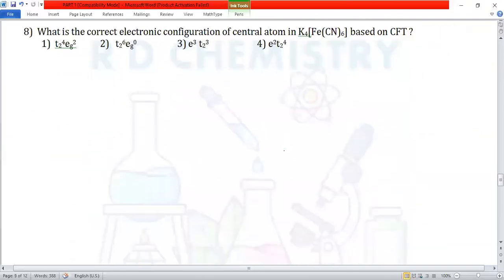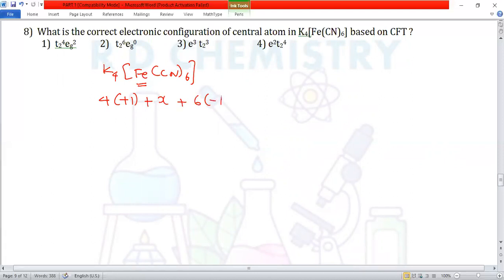Question number 8. What is the correct electronic configuration of the central atom in K4[Fe(CN)6] based on CFT? We have K4[Fe(CN)6]. First, we'll calculate the oxidation number of iron. 4 potassium with plus 1 charge, plus iron X, plus 6 times minus 1 for the cyanide ligand, total is equal to 0. Therefore, X is equal to plus 2 charge, right?